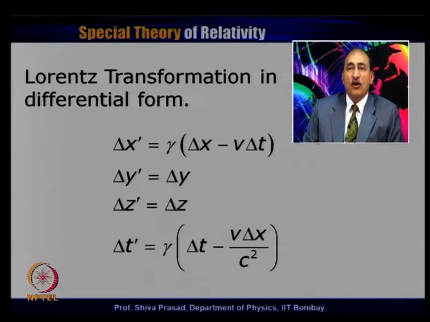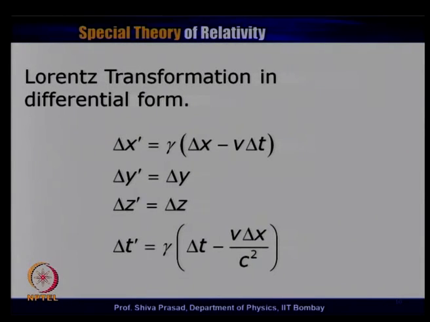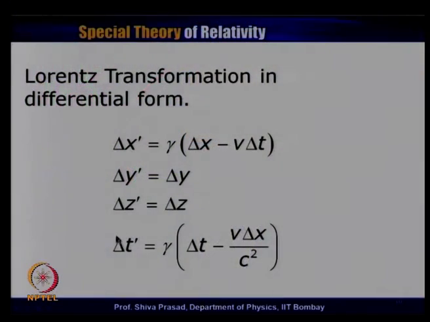Now, in order to calculate a relationship between ux prime and ux, I should use this delta x prime and this delta t prime, divide these two, and take the limit delta t prime tending to 0. This will give me ux prime, and let us work out these equations to get ux prime in terms of ux.